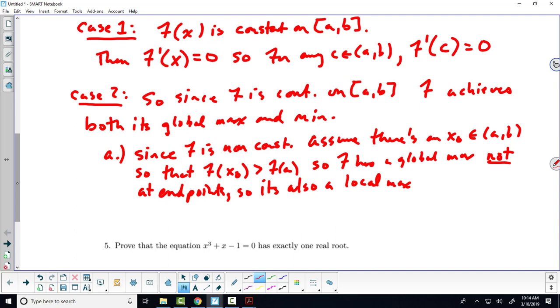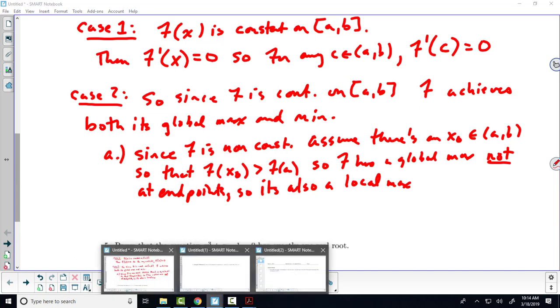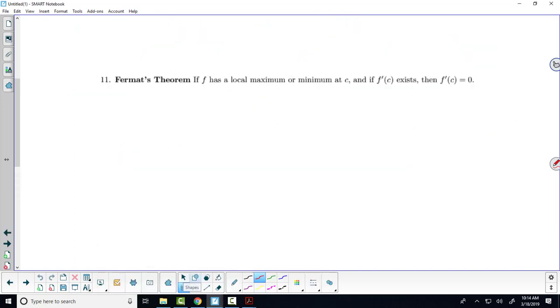What did Fermat's theorem say? That at a local max, if it's differentiable, the derivative is 0. So if we have a local max or min at some point, and the derivative exists, which we said it did because we said it had to be differentiable, then that derivative must be 0.